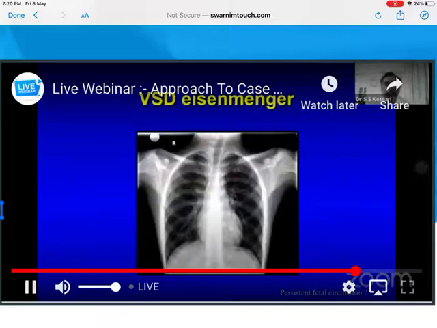So this is one X-ray which I would like to show you. Can you suspect Eisenmenger on this X-ray? There is no history of increased LRTI in childhood. So what is this?